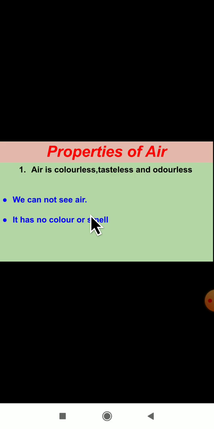Can we see air? No, we can't see air. And it has no color and smell. Next property, air occupies space. Yes, you all know this concept very well. Air will occupy space. Let us see with an activity to show that air occupies space. How does air occupy space? That we'll see with the activity here.